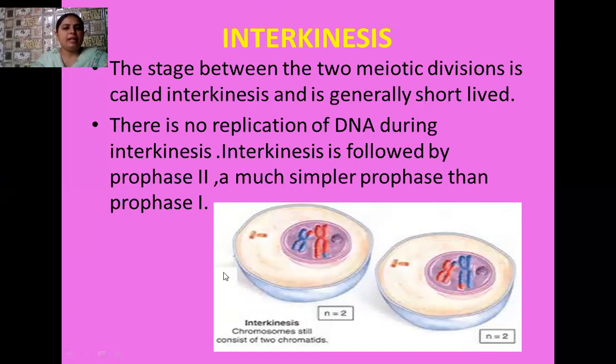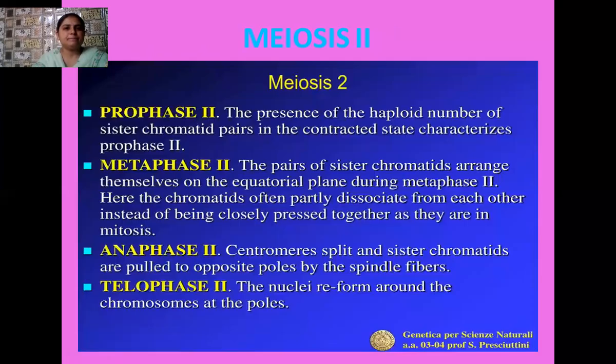So see student, after cytokinesis, we have here two daughter cells, and both of these daughter cells have their own plasma membrane, nuclear membrane, and cytoplasm, and both of the daughter cells contain two chromosomes. So starting from 4 chromosomes, at the end of meiosis 1 we have two daughter cells each containing two chromosomes. That means it is a reductional division.